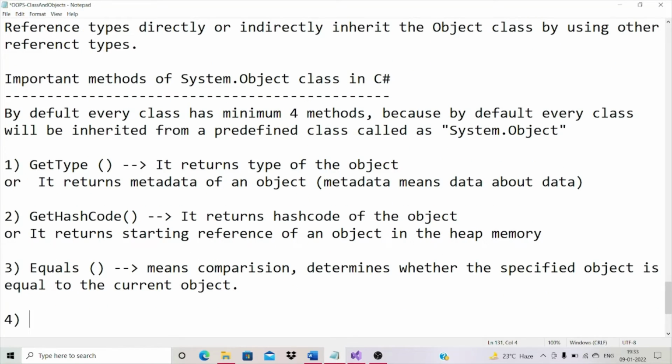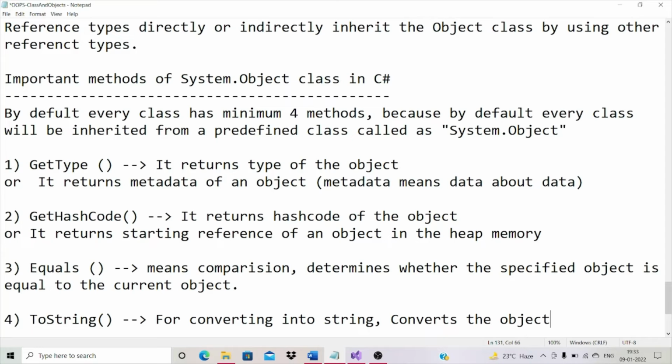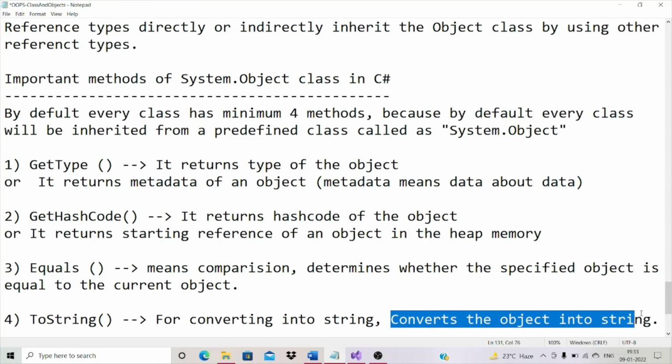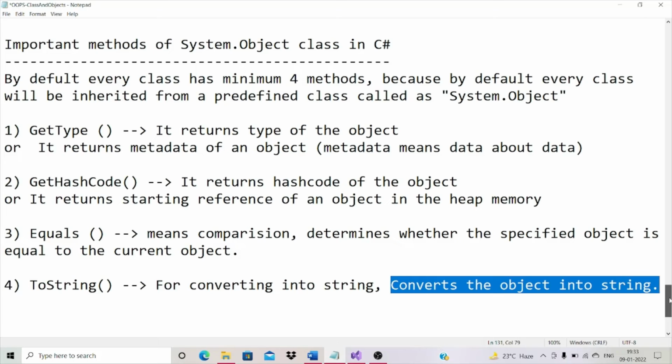Fourth one, toString. What it does is convert into string. That means it converts the object into string. Okay, so by default we see these four methods, right?